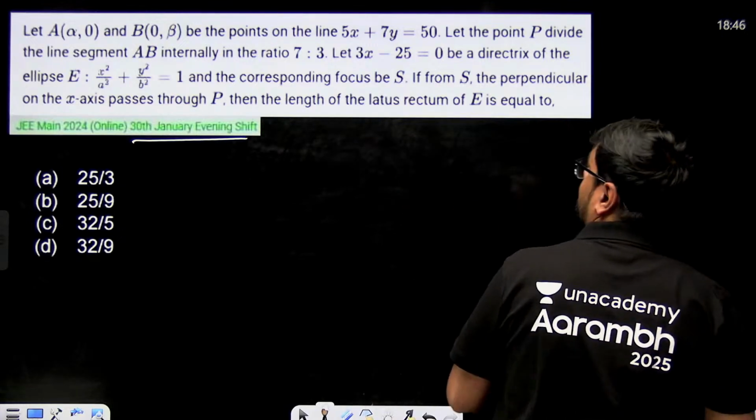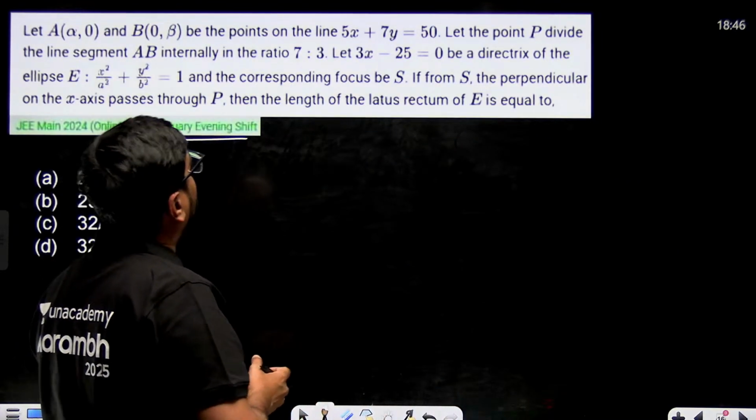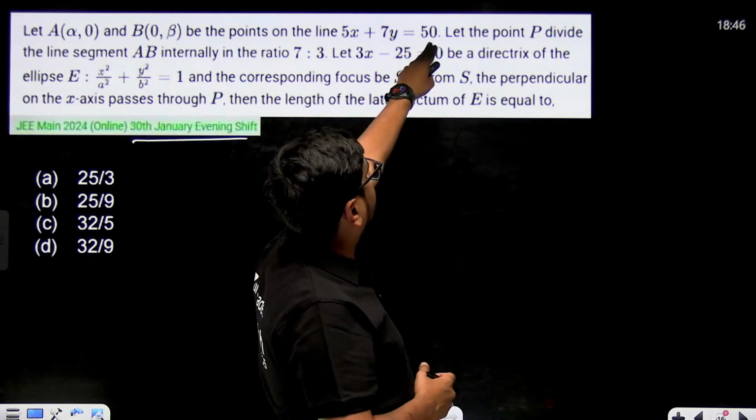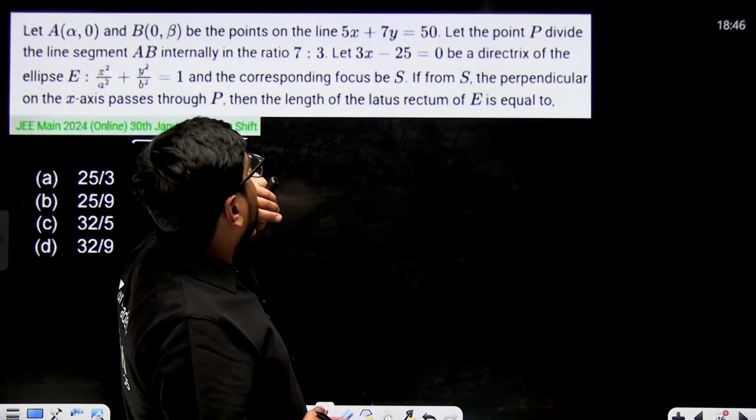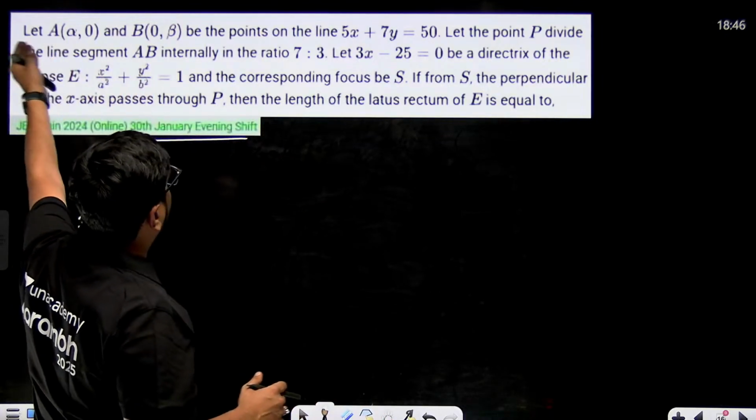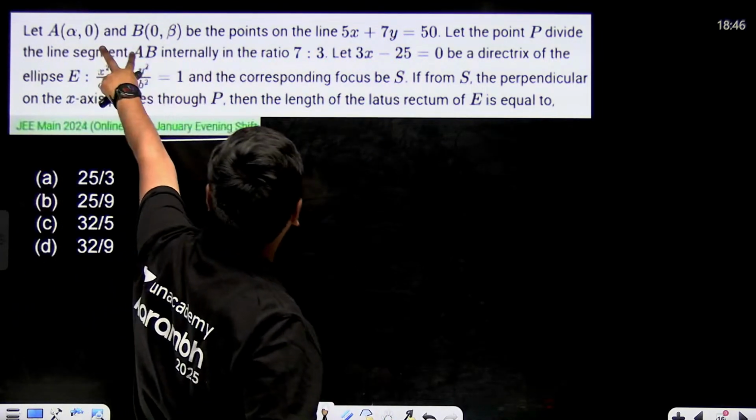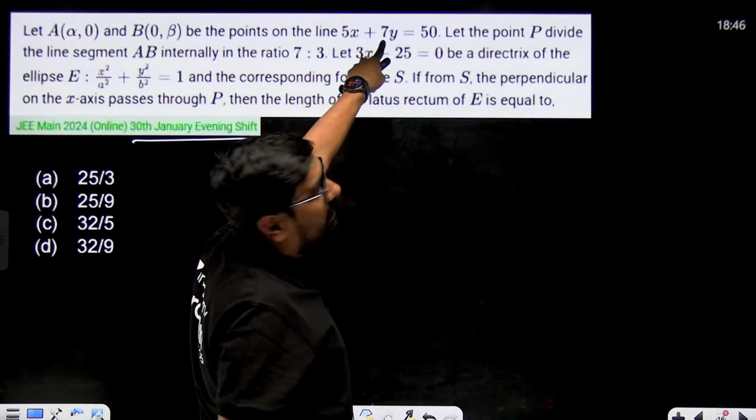This question says let alpha comma 0 and 0 comma beta be the points on this line, right? Let the point be... I am comprehending simple thing by reading only. This line says the same thing. A and B we can find. A and B are the points on this line.